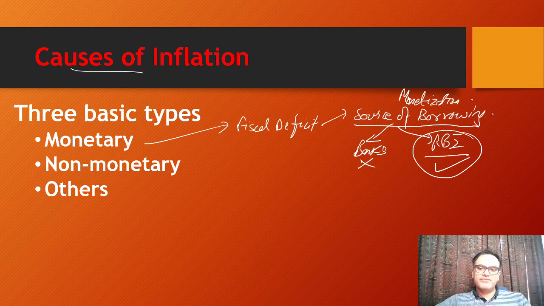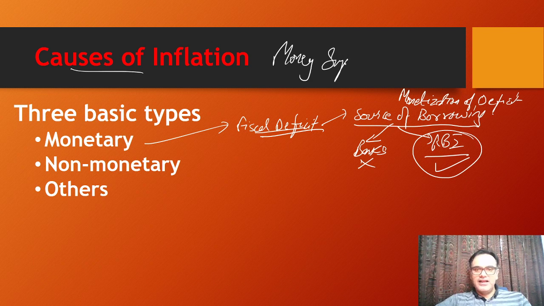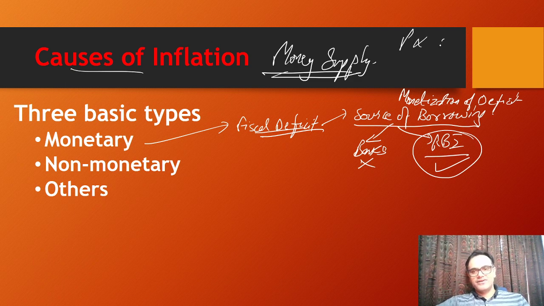So you should remember it for your prelims, monetization of deficit. Whenever the government borrows directly from the RBI to meet the fiscal deficit requirements, it's called monetization of deficit, and this will add new money to the economy. The money supply will increase, and whenever the money supply increases, mudrasfiti, that is another name for inflation, will also increase, right? Because based on money supply only this relationship works. The demand will increase and essentially the prices will increase, and that's how it works.